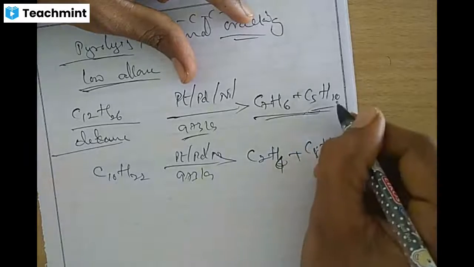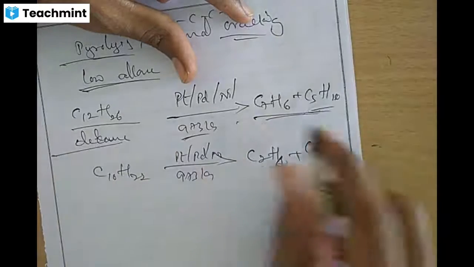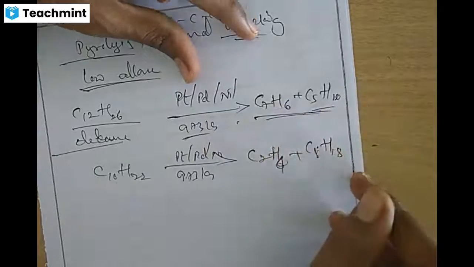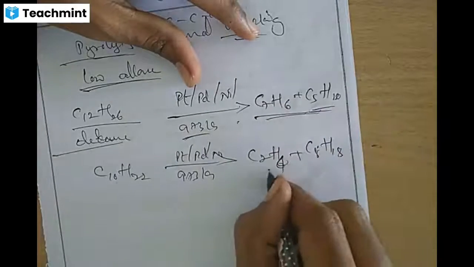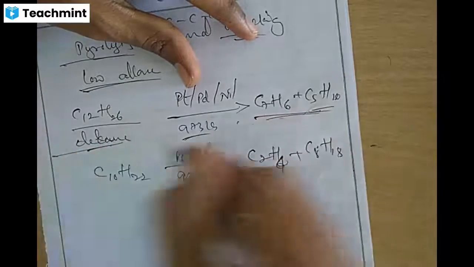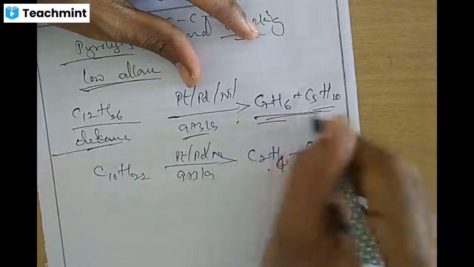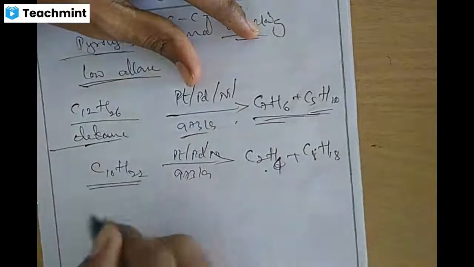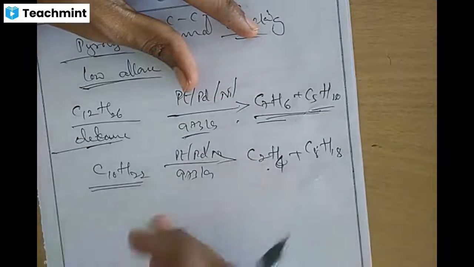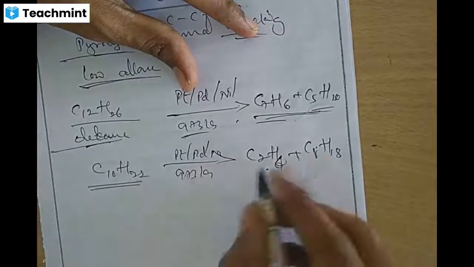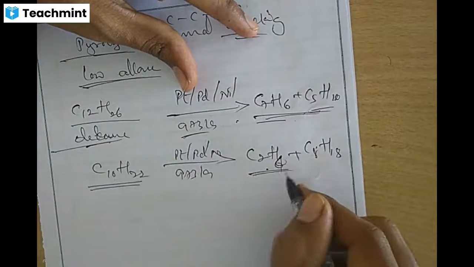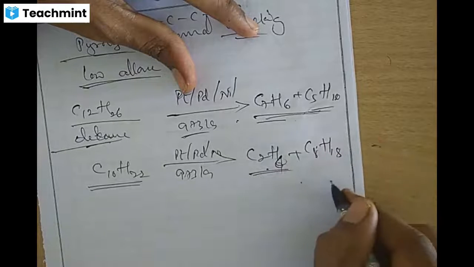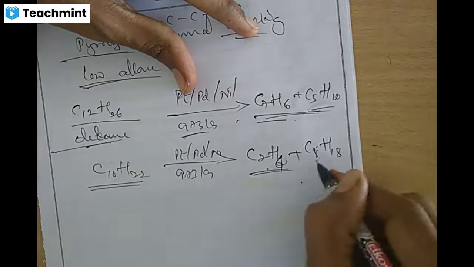Here C5H10 is pentene, an alkene, and here heptane. So the C12 dodecane splits into heptane and pentene, and here C10 decane at higher temperature breaks to form C2H4, ethene, the other product, with the formation of C8H18.